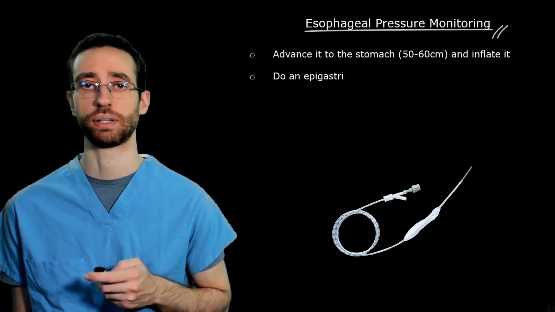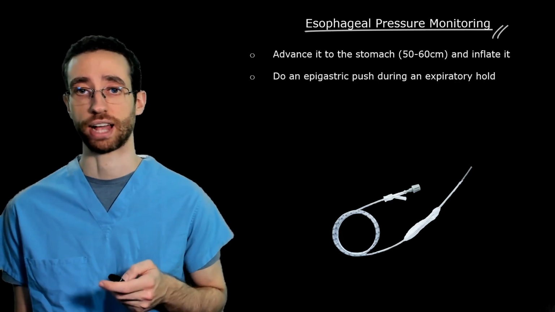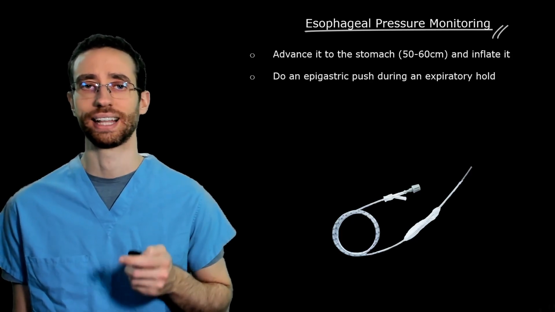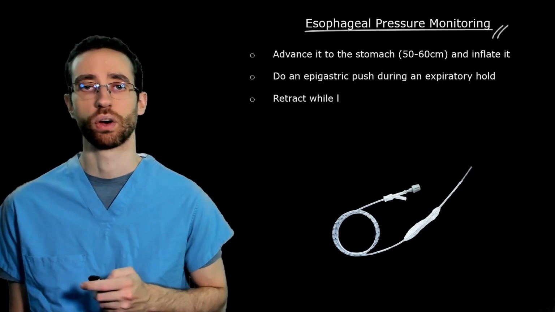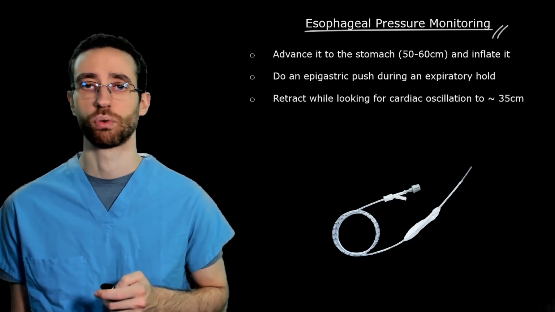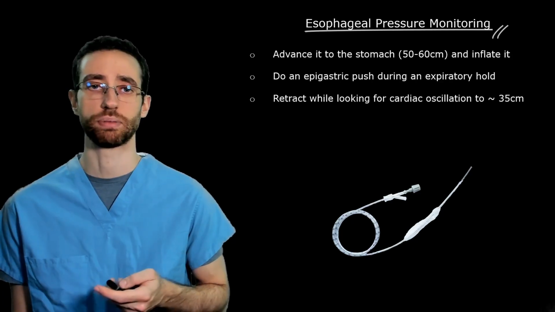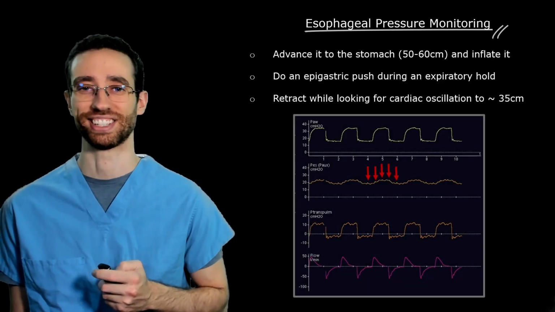volume, and push on the patient's epigastric area to make sure that it records a rise in pressure higher than airway pressures. This tells us that the balloon likely did not get coiled in the mouth and did not enter the trachea. Once confirmed to be in the stomach, we retract it slowly to somewhere around 35 centimeters to the teeth in most patients until we see conspicuous cardiac oscillations.